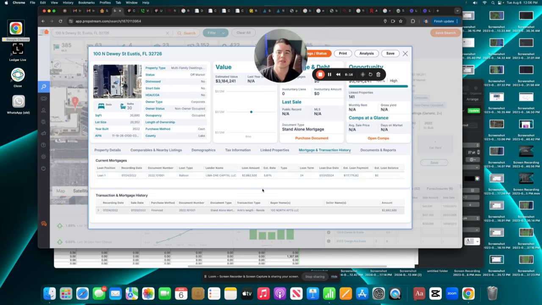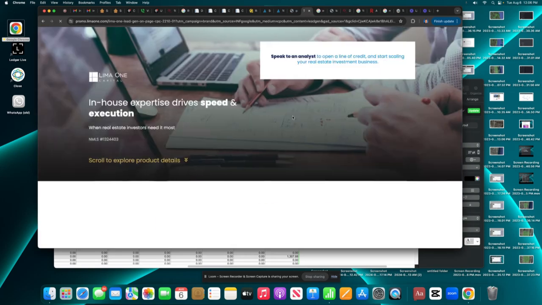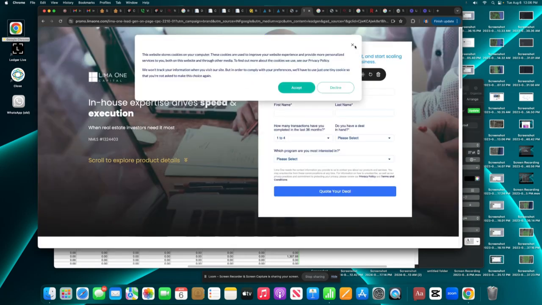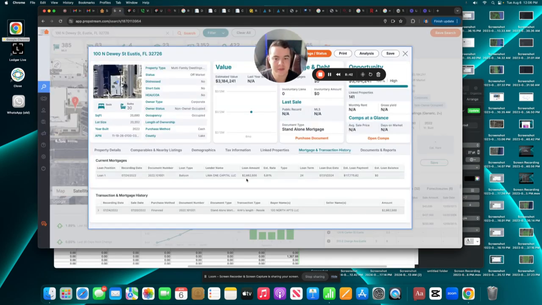But let's run this number if you were to buy it at 2.5 million. See, that would be much better. If you came to this lender here, Lima One Capital, and said, hey, I want to buy this loan, I want to buy this property. Because look, if you can't sell for 3.5, they're going to have to sell it regardless. This owner, I don't know what's going to happen, if he's going to lose money. But the loan's due and he needs to sell.